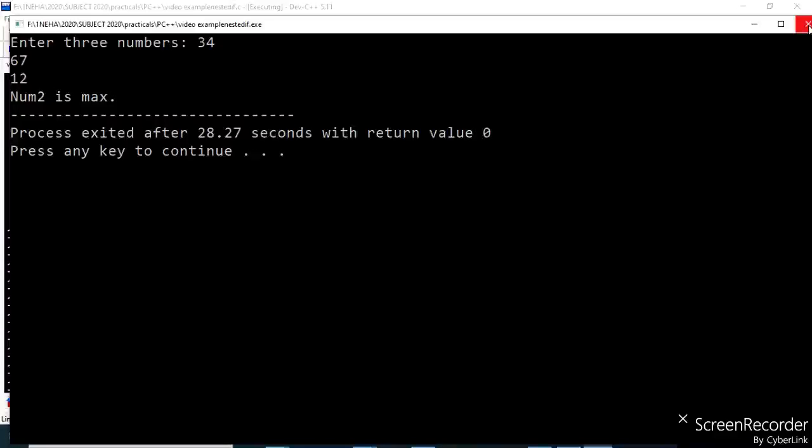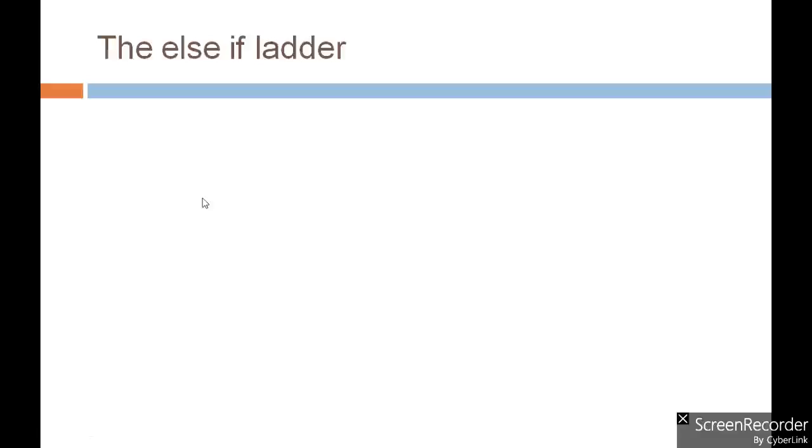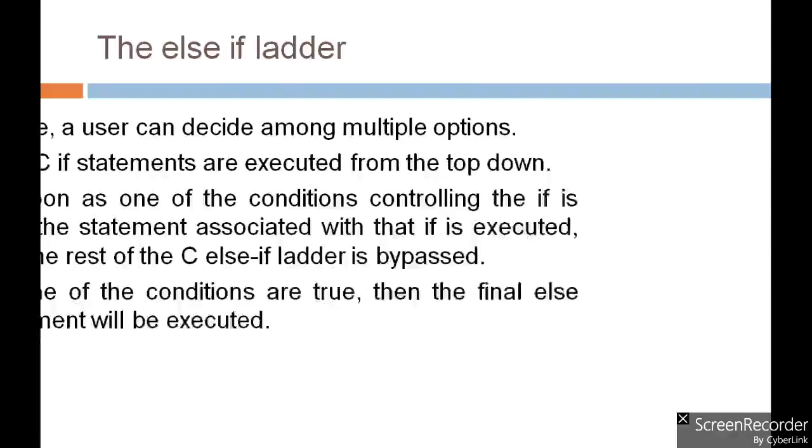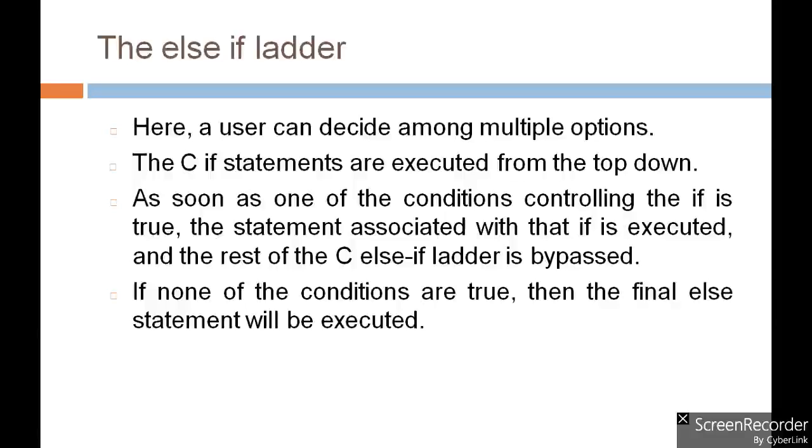nested if statements work. Now let's see the else if ladder statement, that is another, fourth form of the if else statement. In else if ladder statements, the user can decide among multiple available options.